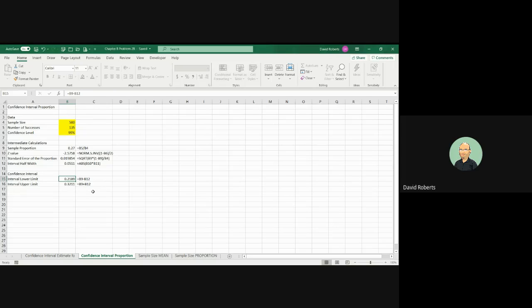So companies like Bell, Rogers, TELUS would definitely know these numbers, so that when they're marketing for the new iPhone 12 or whatever version is out at the time you're listening to this, that will tell them what percentage of the customers are going to upgrade, and how much stock they need, and how aggressive they have to be with their pricing. So this is a confidence interval for a proportion.